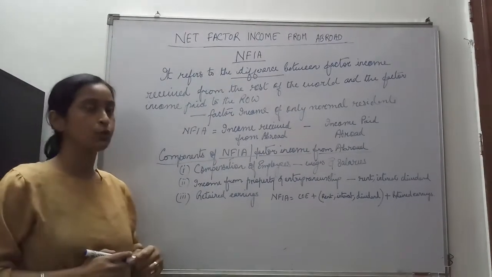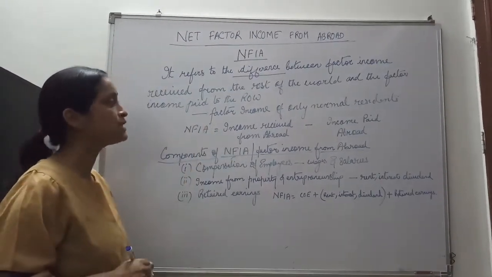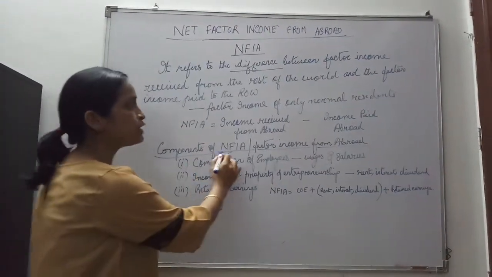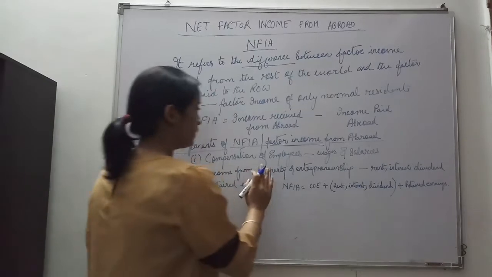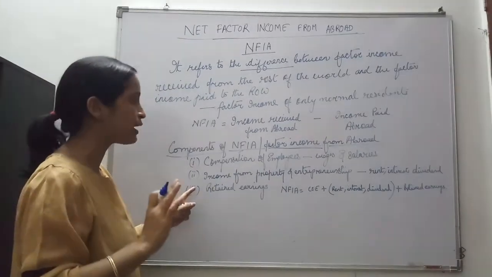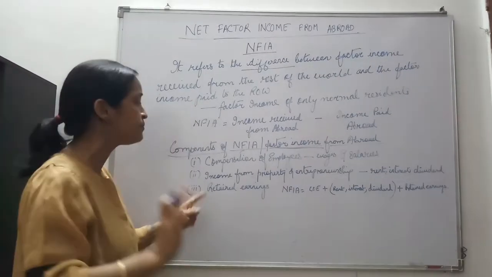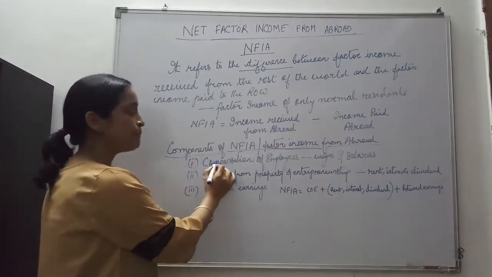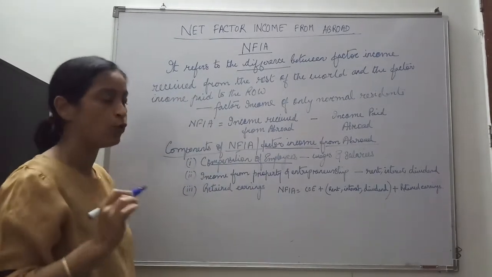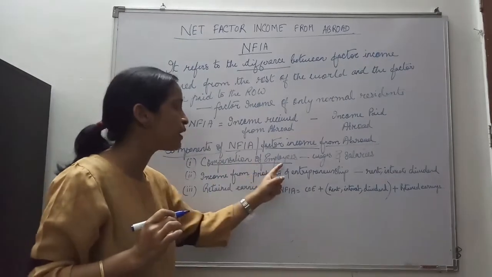Now, coming to the question, it is income received by the normal residents. What are the components of this factor income? NFIA comprises three factor incomes. The first one is compensation of employees, in short COE.